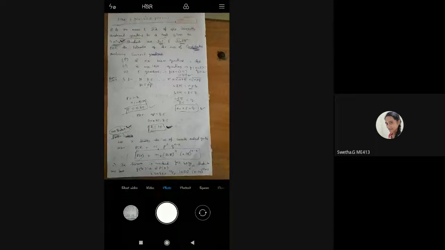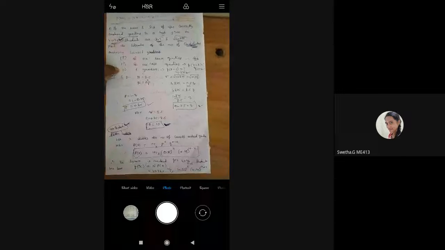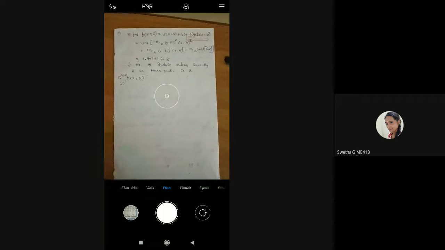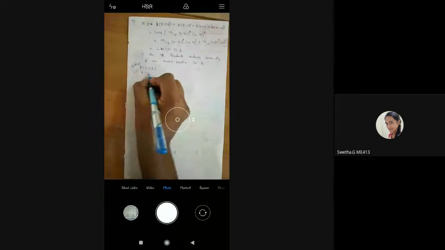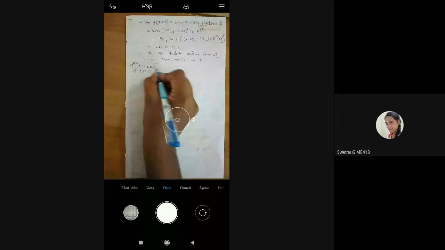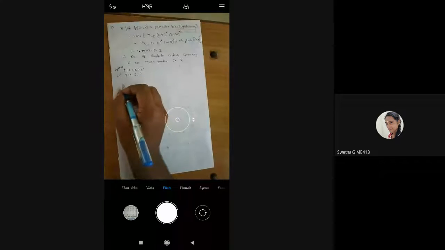So this is about the sixth question. The second case and third case are for homework. You need to do them. Okay, we'll move on to the next question.